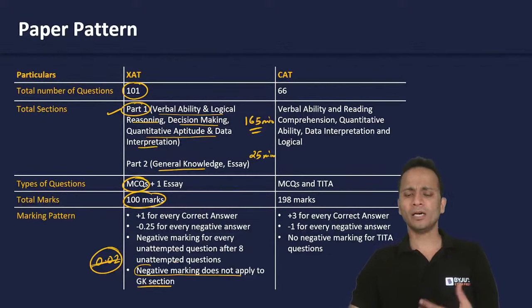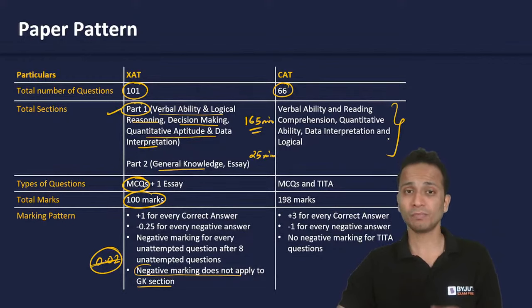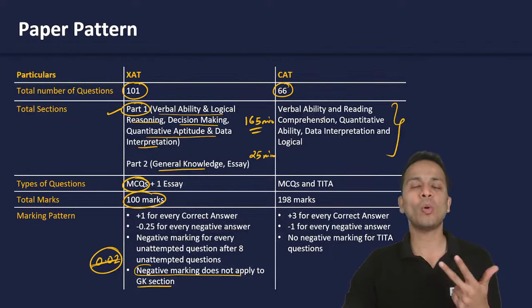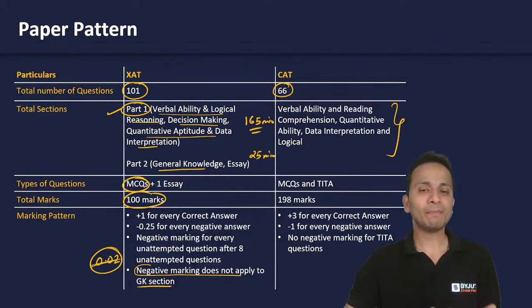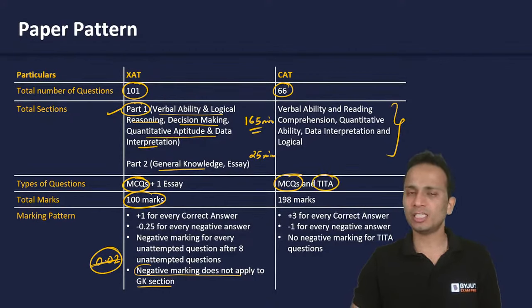Now let's go to the pattern of the CAT examination. I am sure that most of you would already know, so I'll cover it quickly. CAT has a total of 66 questions which are divided among 3 sections, not equally. The 3 sections are: number 1, verbal ability and reading comprehension; number 2, data interpretation and logical reasoning; number 3, quantitative ability. The questions in CAT are a mix of MCQs and TITA questions.